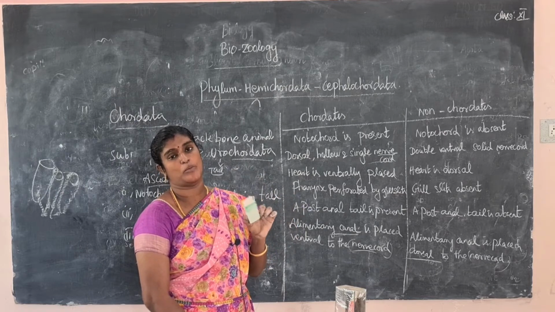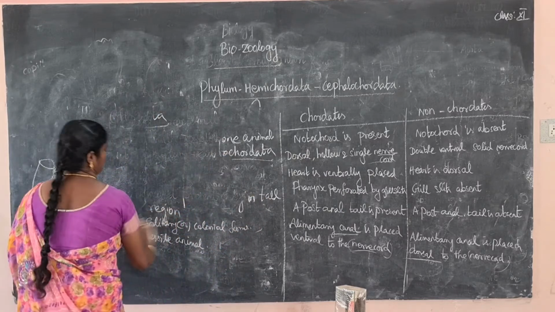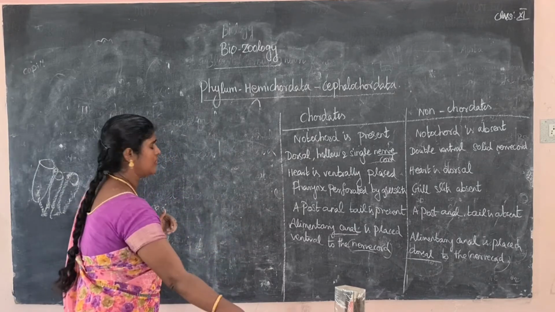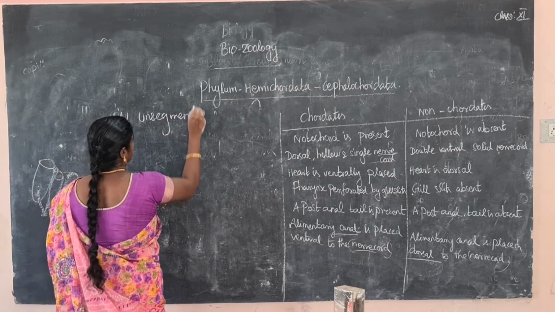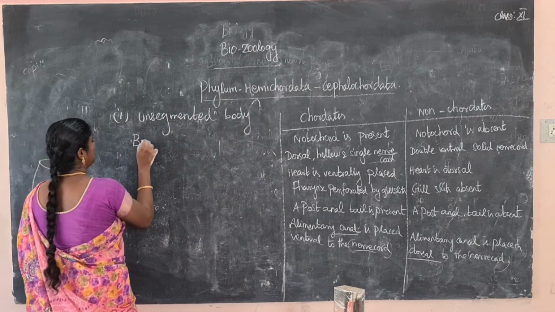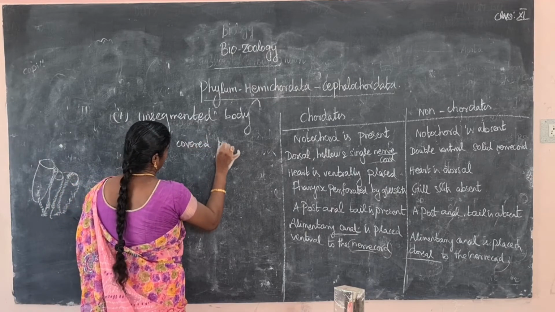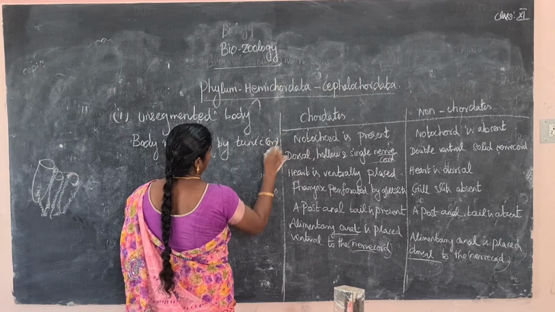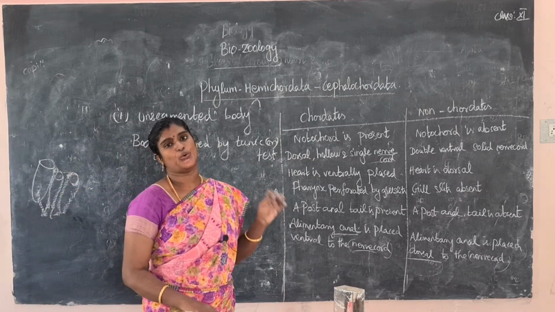The body is covered by a tunic or test. The covering is called a tunic or test, like a mantle.